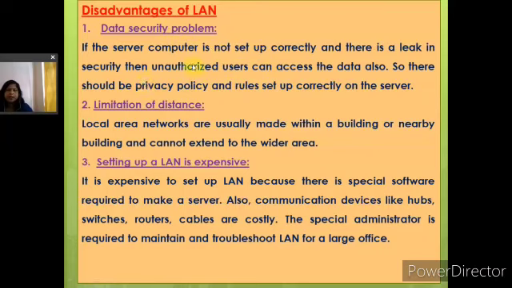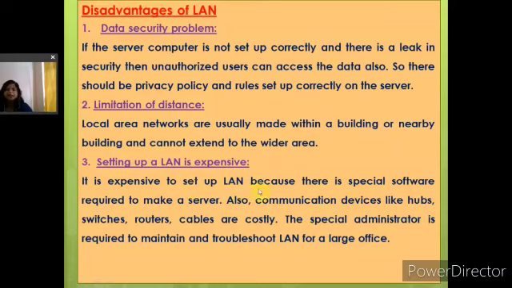That means the data can be hacked, and it can be misused by unauthorized users. Another disadvantage is the limitation of distance. You know that a local area network can work only within a building or within a distance of 1 kilometer to 5 kilometers. So local area networks are usually made within a building or nearby buildings and cannot extend to a wide area. Then, setting up a LAN is expensive.